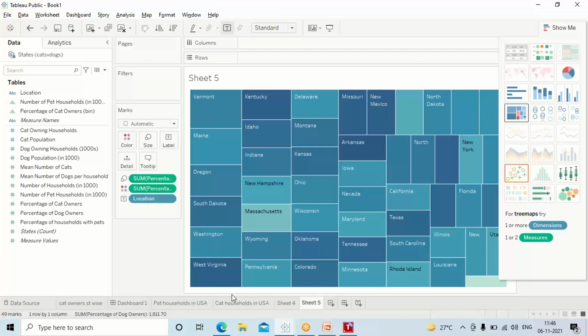Why I'm not doing Netflix, guys, is because Netflix has huge data. If you look at it, it's huge. The tables here go way beyond, and it will get confusing for us because we are still in the practicing stage. If you take such huge data, you'll find it very difficult to understand what is happening. The reason I picked this data is, number one, it is very small and it is very easy to play around.